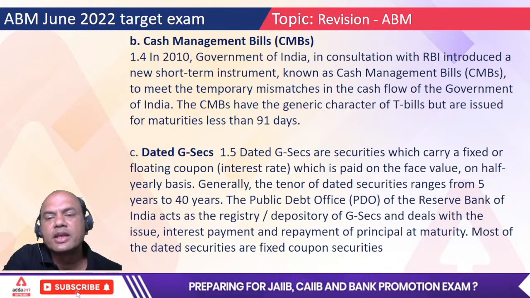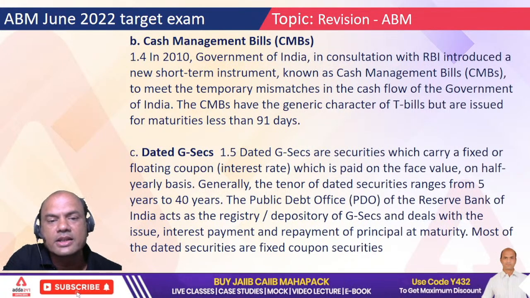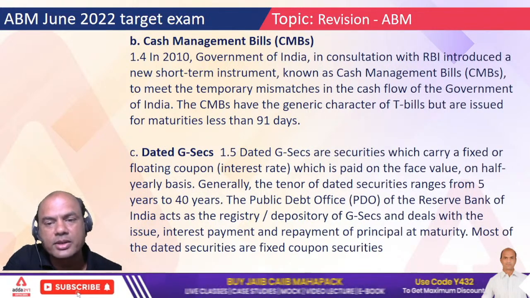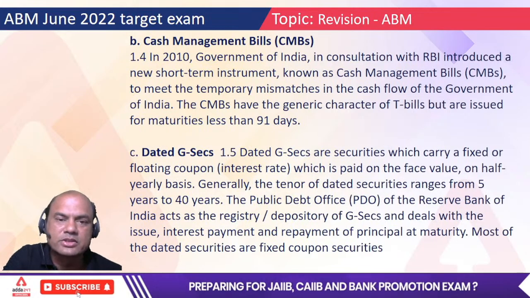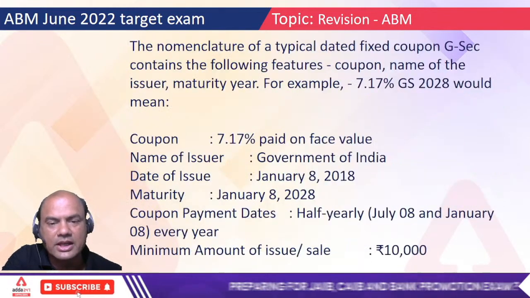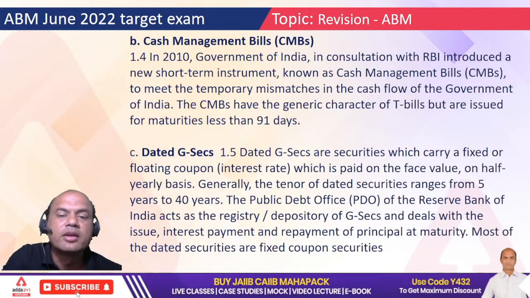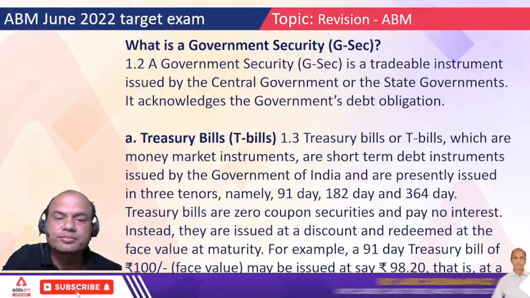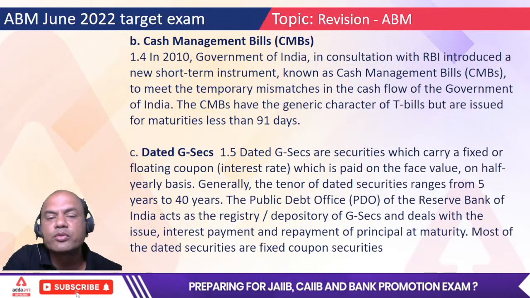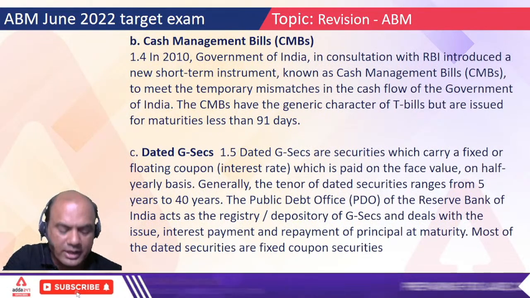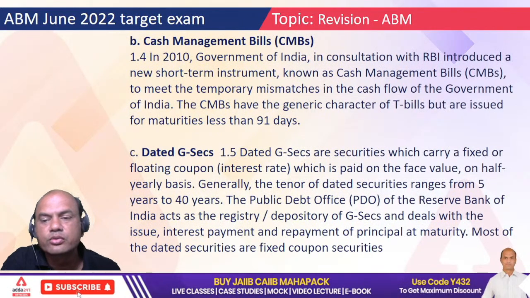Dated government securities carry a fixed or floating coupon. Here interest is paid by the government on the face value on a half yearly basis. That is known as coupon. Generally the tenor of the dated securities ranges from 5 to 40 years. So government can issue the bonds from 5 years to 40 years.